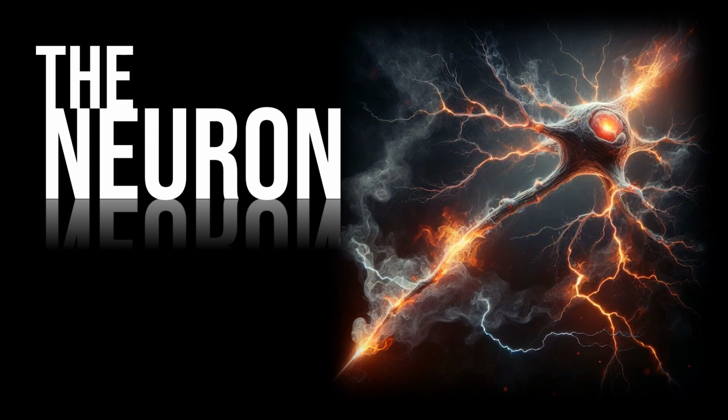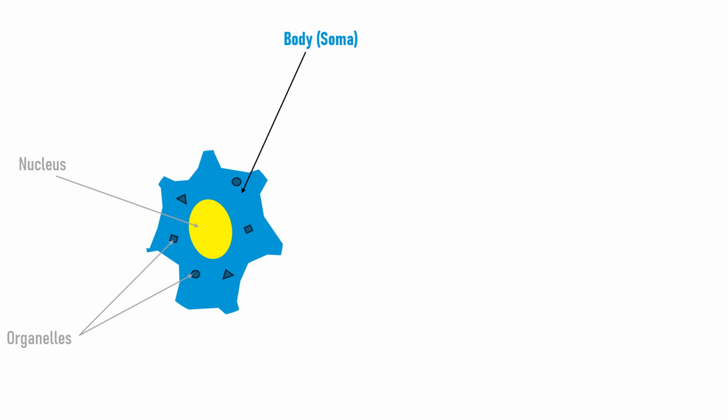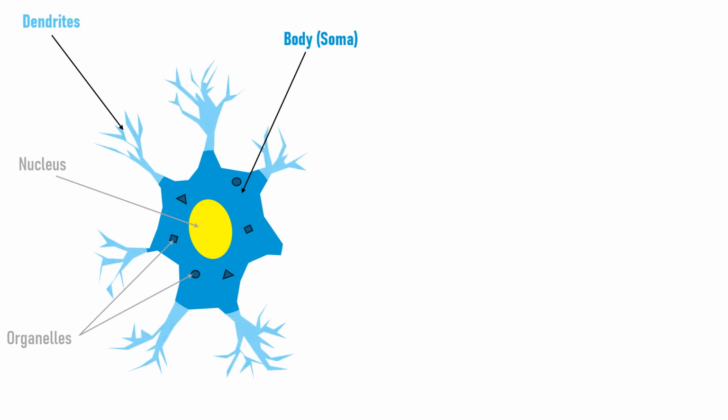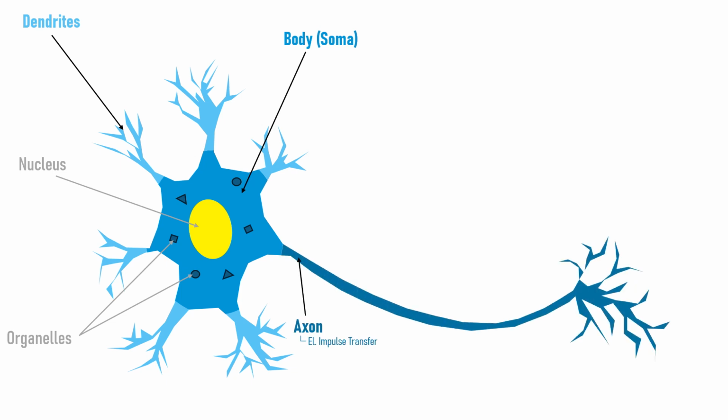Here, we will focus on neuron basics. A neuron consists of three main parts. 1. The cell body, soma, which contains the nucleus and organelles. 2. Dendrites, which are branching extensions that receive signals from other neurons. And 3. The axon, a long projection that transmits signals away from the cell body to other neurons or muscles. The axon often ends in axon terminals, which release neurotransmitters to communicate with other cells.